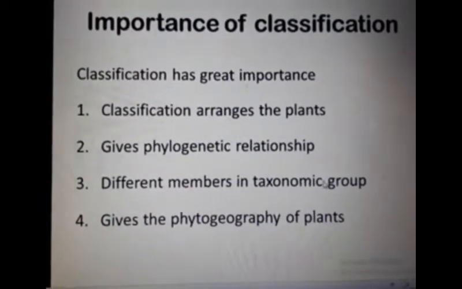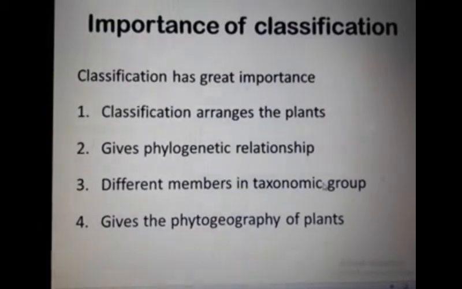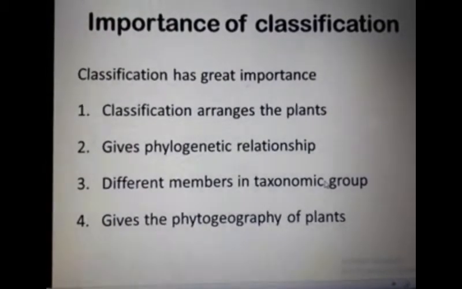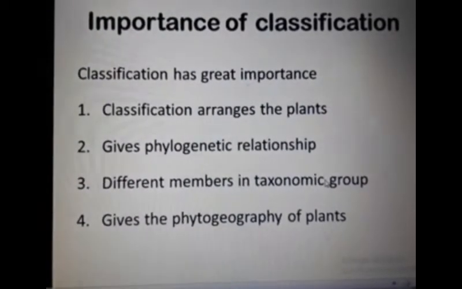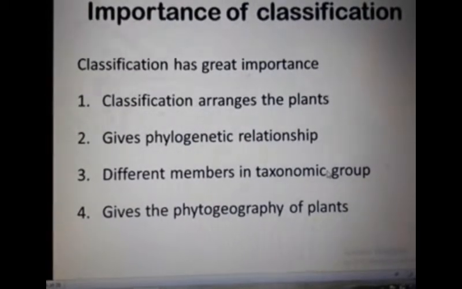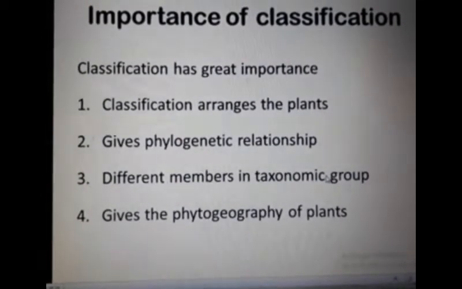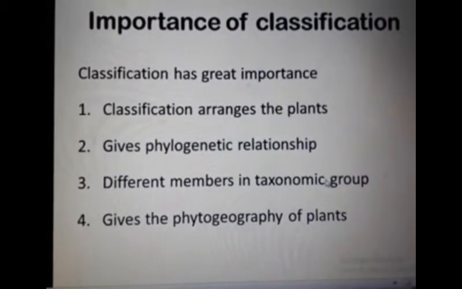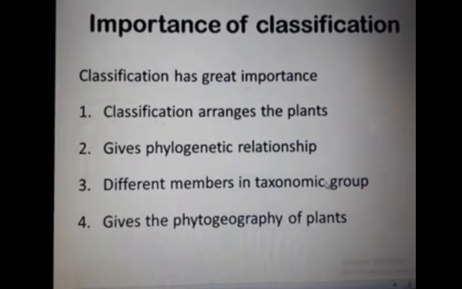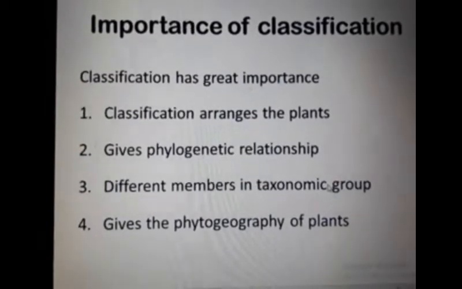Classification gives phylogenetic relationship among the plants. So the evolution of plants can be studied from classification on the basis of phylogenetic relationship. Different members in a taxonomic group have similar characters, so the study of morphology, anatomy and cytology of one member gives an idea of the structure of other members as well. It also gives the phytogeography of plants.